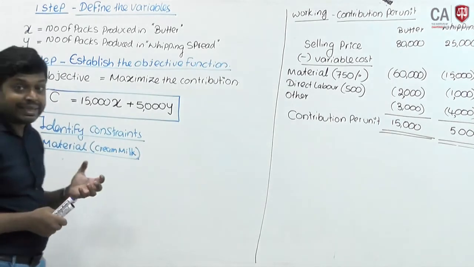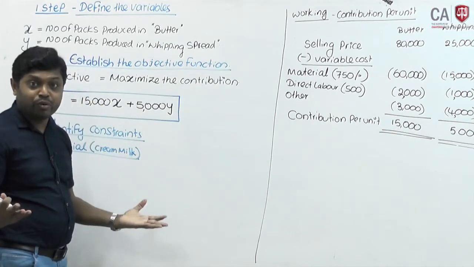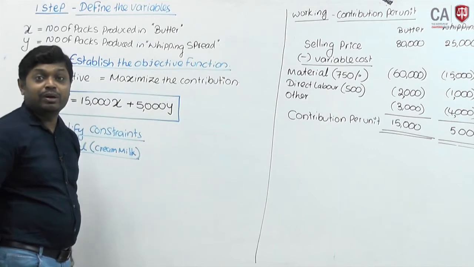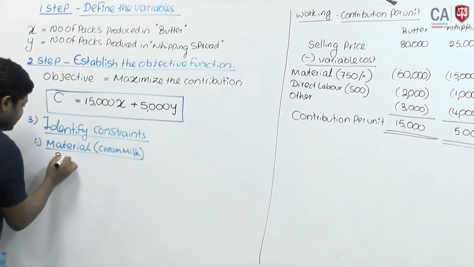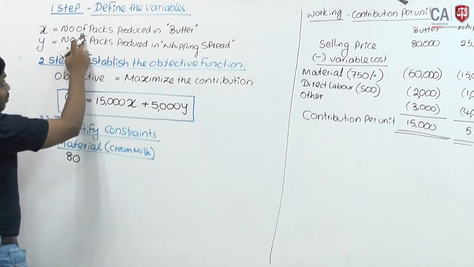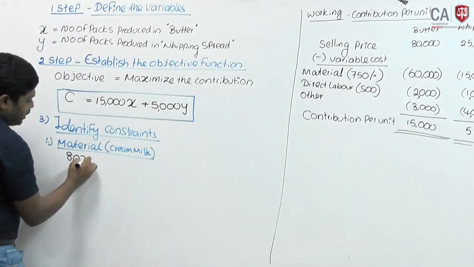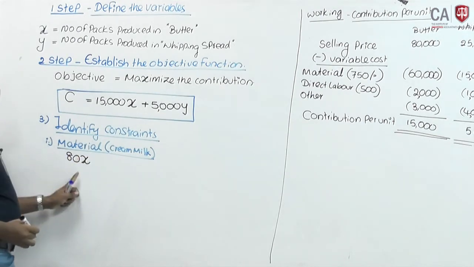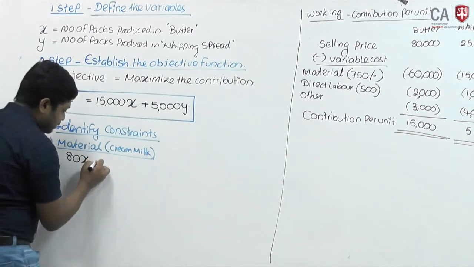Butter requires 80 liters per unit, you don't know the output, so 80 into the number of butter packs. Each butter pack requires 80 liters. How many butter packs, you don't know at the moment. Therefore, 80 into the number of butter packs you have produced, 80x, plus